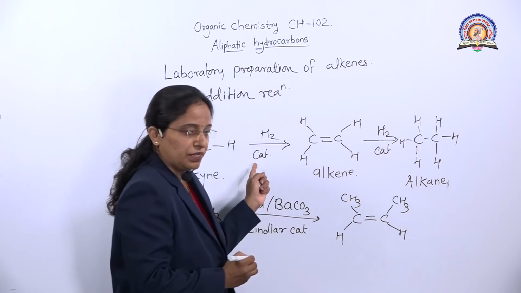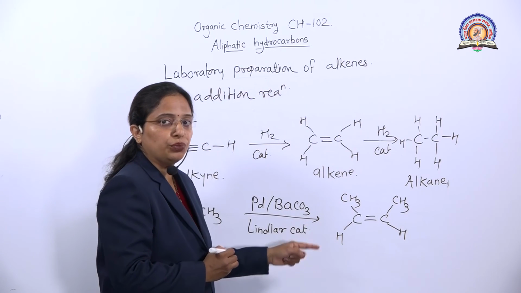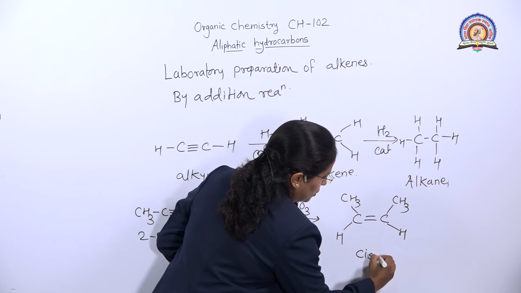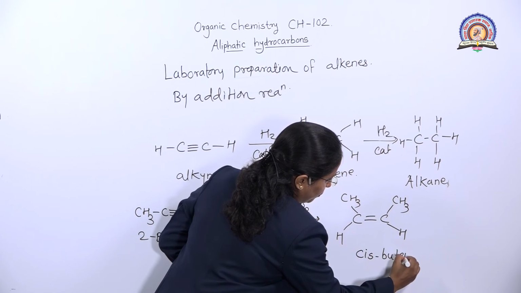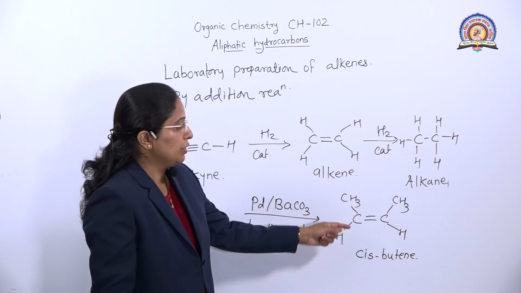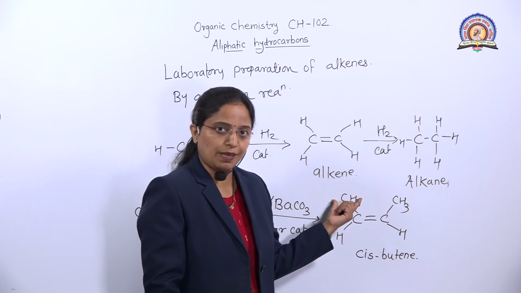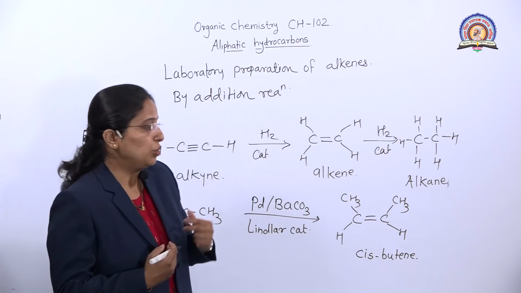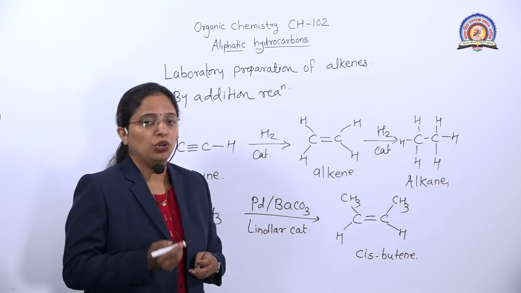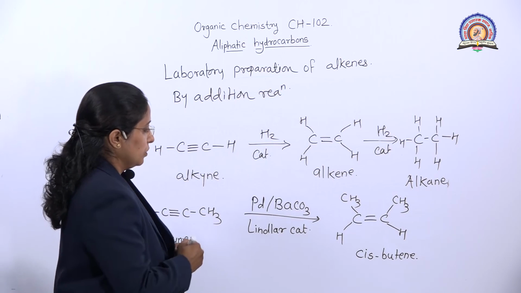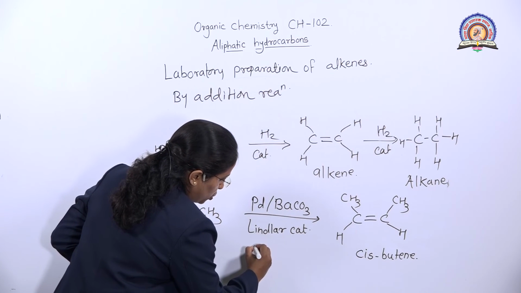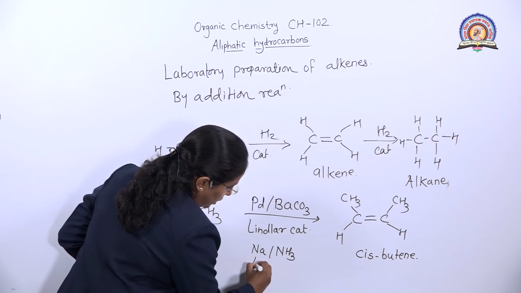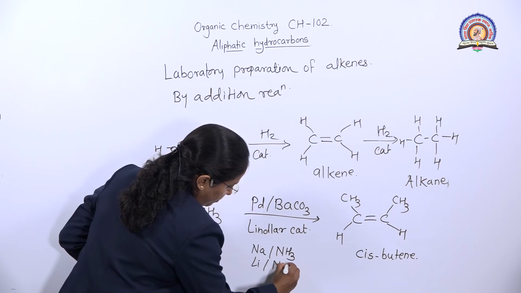In the isomerism concept, we discussed this part, cis butene and trans butene. So here we get cis butene. Why do we call it a cis butene? Because two methyl groups are on the same side. But we want to prepare a trans butene. So at that time we use sodium in presence of ammonia or lithium in presence of ammonia.